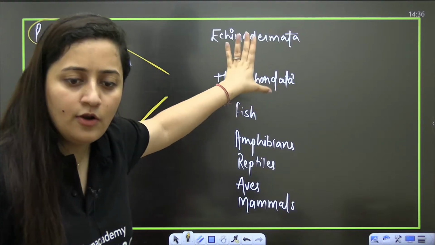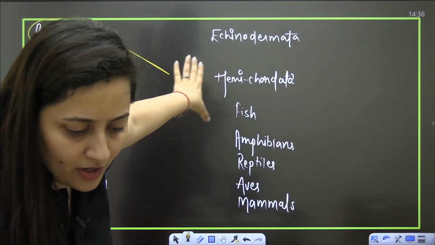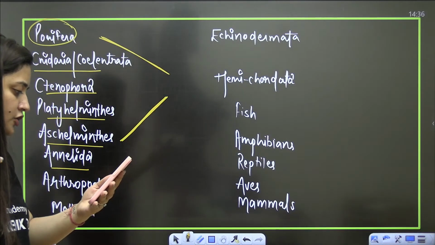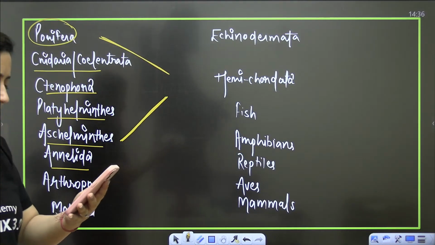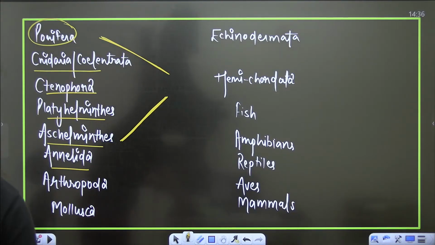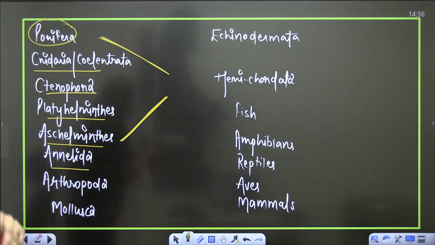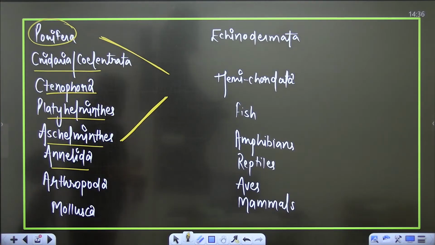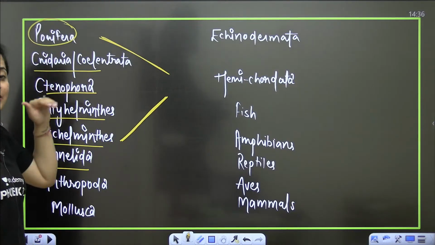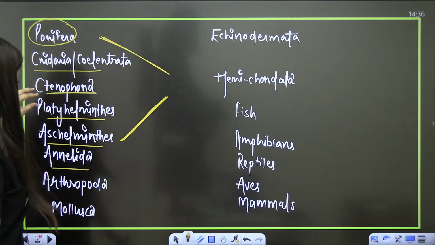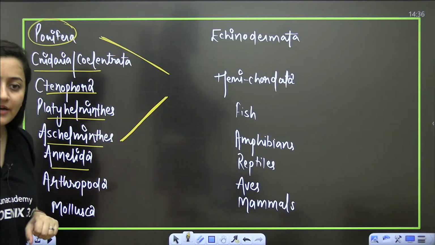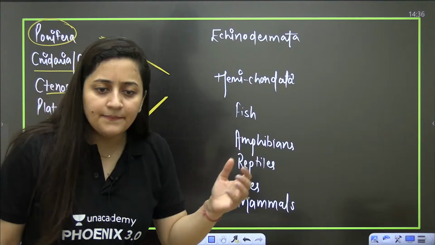Do you know the level of organization? In porifera, what do we have? Cellular level of organization. Cnidaria and ctenophora: tissue level of organization. Platyhelminths: organ level of organization. Aschelminth: organ system. But they are still the simple kind of organism.